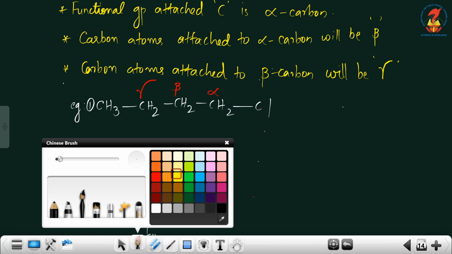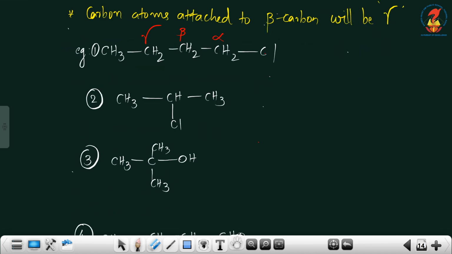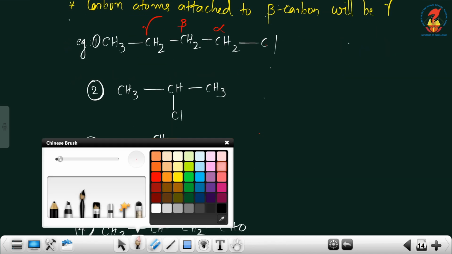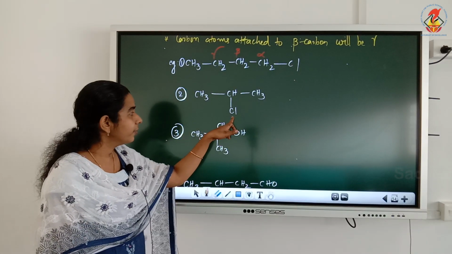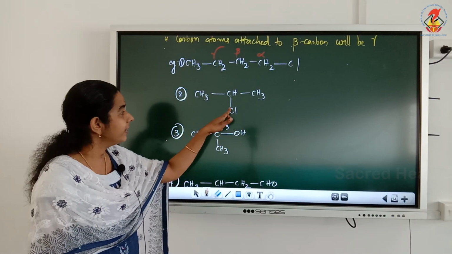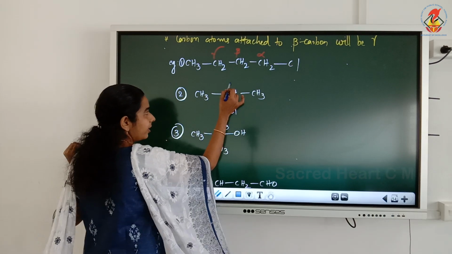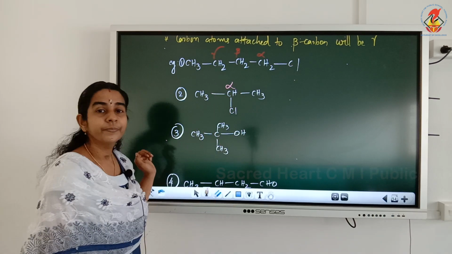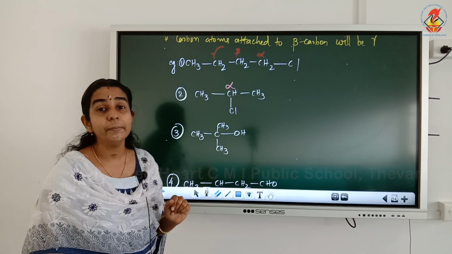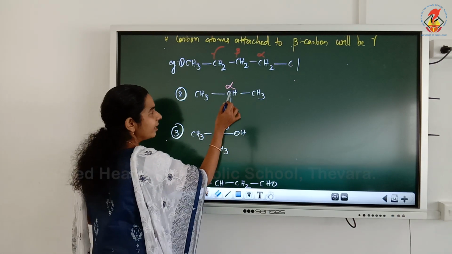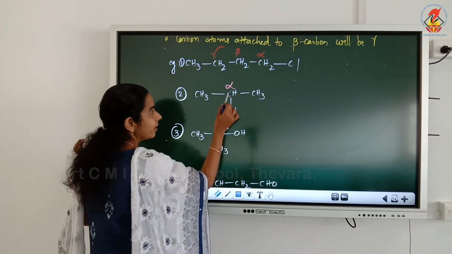Now, the second example, here also the functional group present is chlorine. Functional group attached carbon is alpha. And carbon atoms attached to alpha will be beta. How many carbon atoms are attached to this alpha carbon?